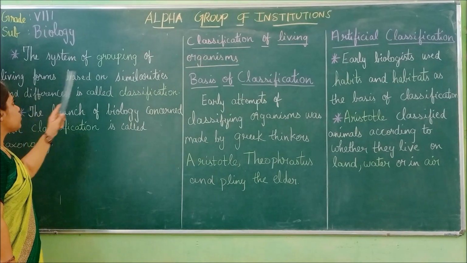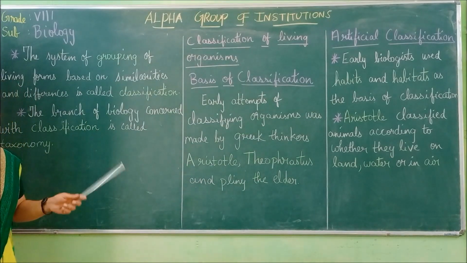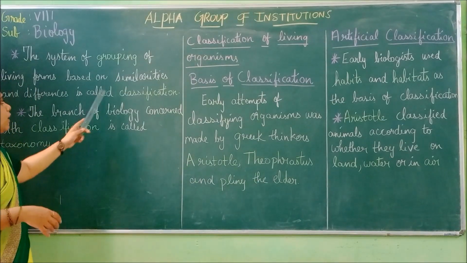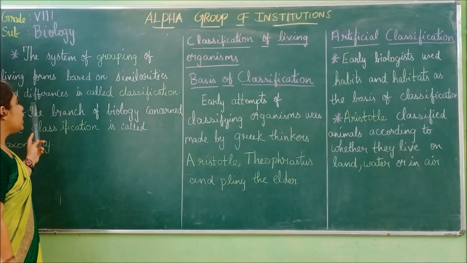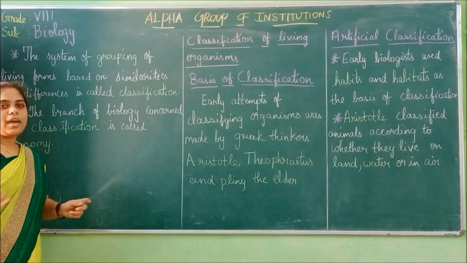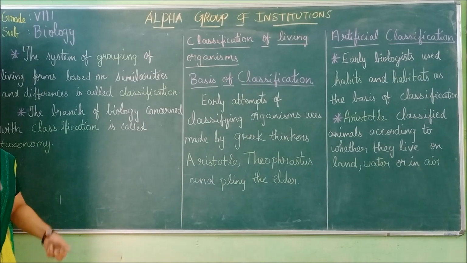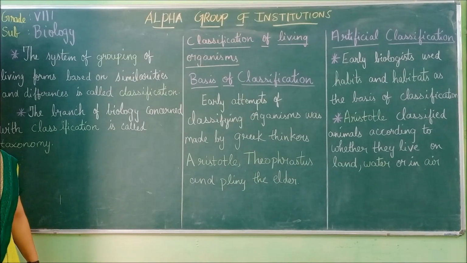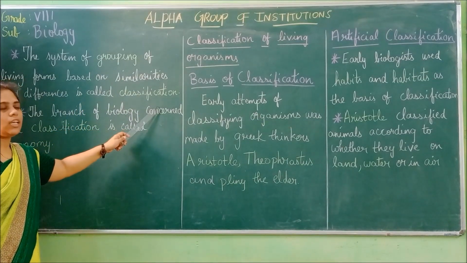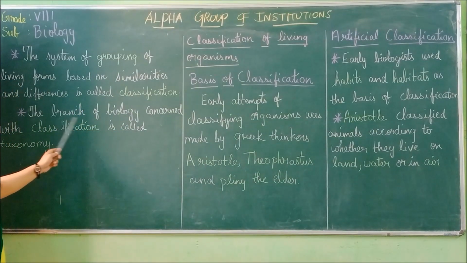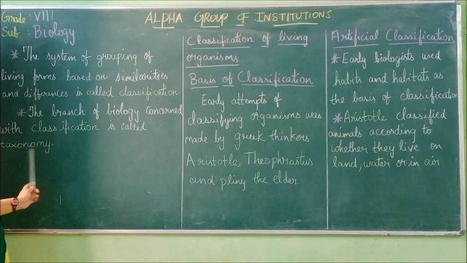If there are similarities in structure or function, organisms are put under one group, and by comparing their differences, they are put in different groups. That is always called classification. And the branch of biology concerned with classification is called taxonomy.